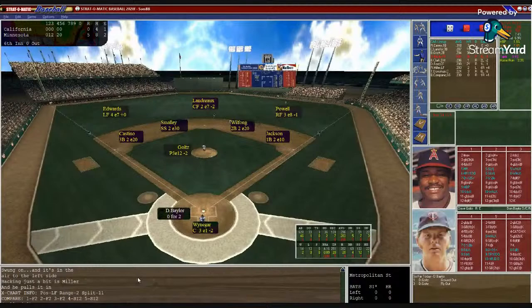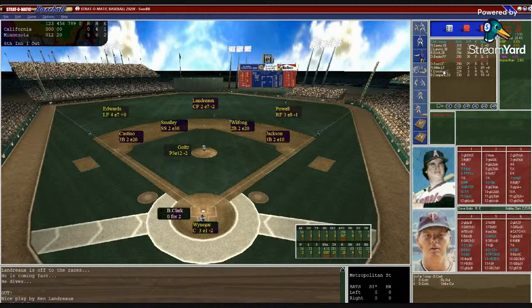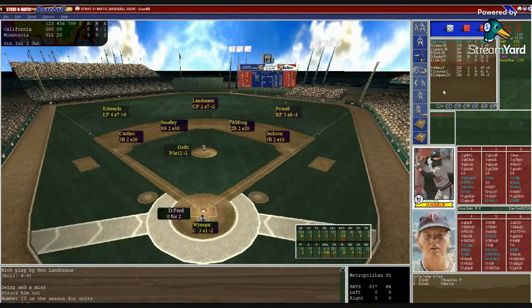Top of the sixth, 5-0 Twins. Baylor 0 for 2. Wagner sets in the target. Goltz with the windup. Here's the pitch to Baylor. 6-9. Fly ball, shallow center. Landro there makes the catch. Here's Bobby Clark hitting .167. Nothing across. No homers, no RBIs. Wagner sets in the target. Goltz with the windup. Here's the pitch to Clark. 5-7. Struck him out looking, inside corner.